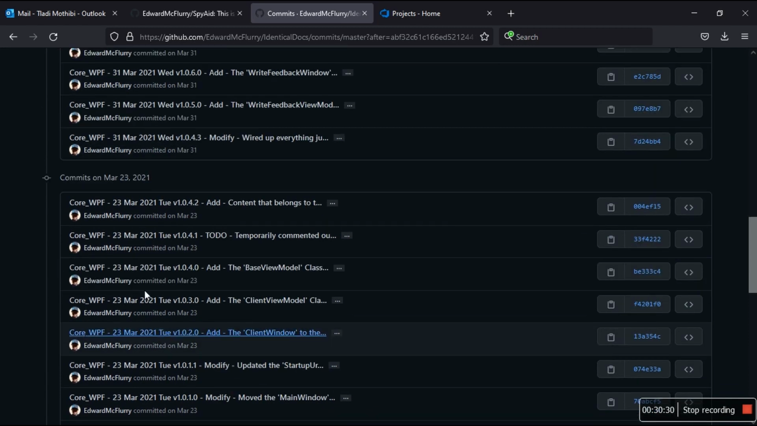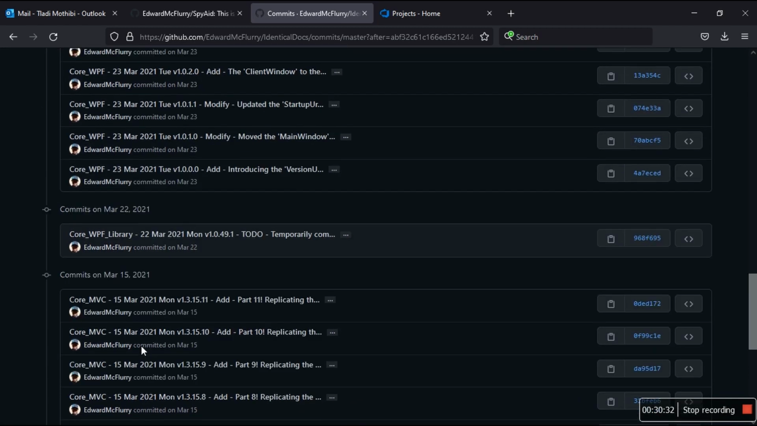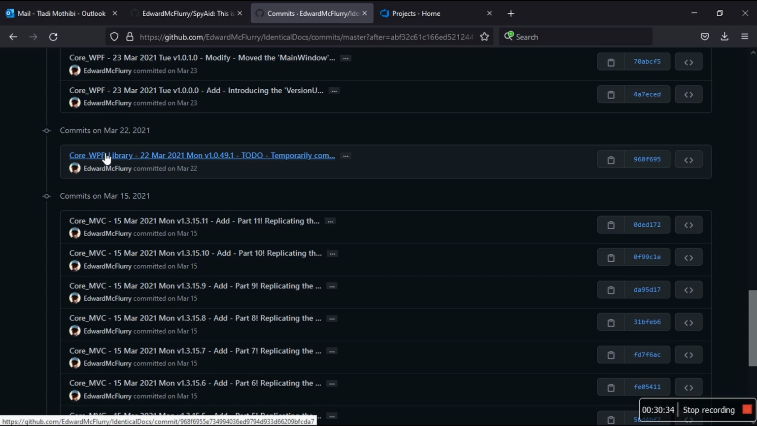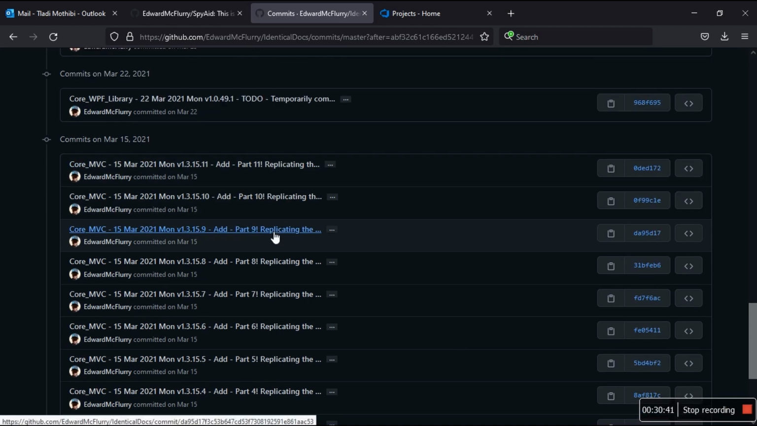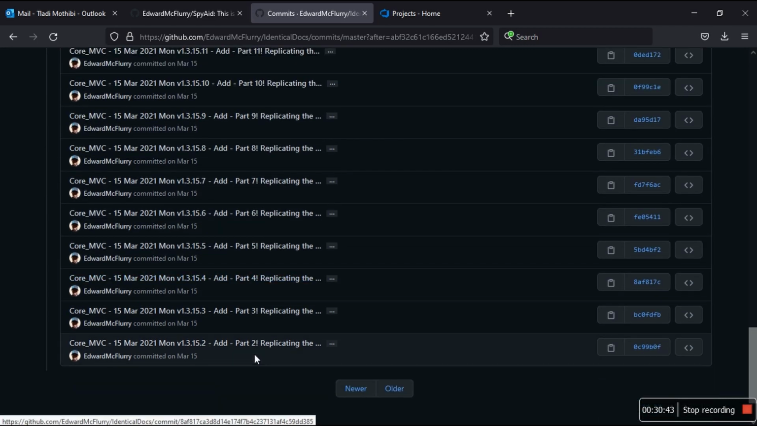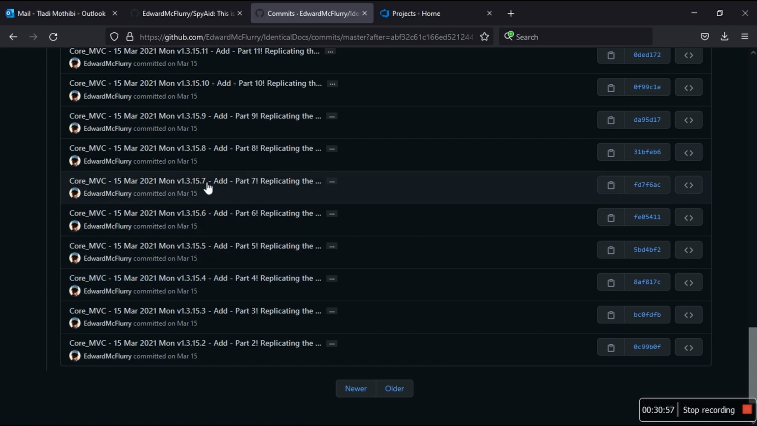So yeah, this is where I was pushing on WPF, and you see call underscore library, where I was doing, temporarily commented, because when you comment something out, it's a commit. Another thing that's interesting, look at this part. There's part 1 somewhere there where I'm replicating something, but look, I'm focusing on one project on the same day, and look at the versions: 15.2, 3, 4, 5, 6, 7, 8, and so forth. Part 2 replicating, part 4, 5, 6, 7, and so forth.